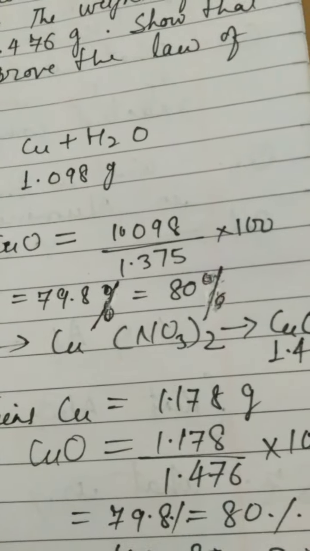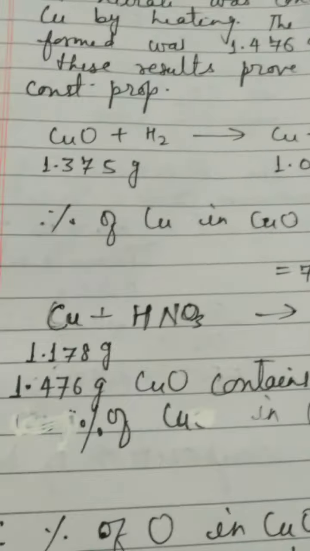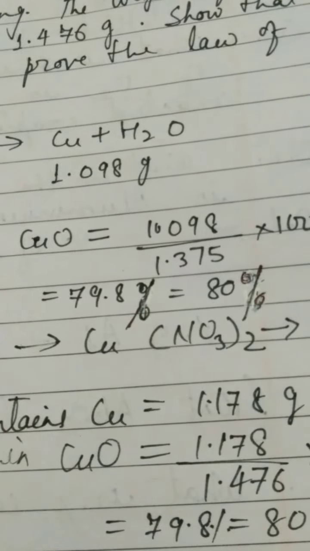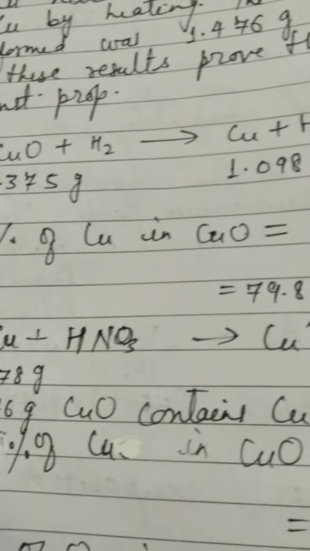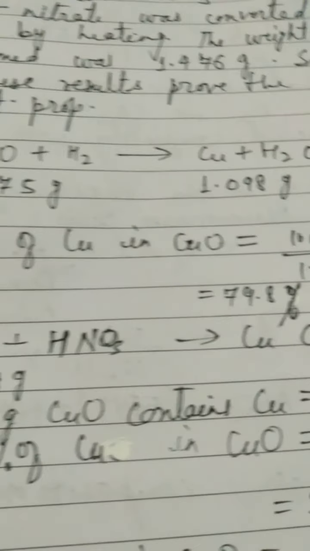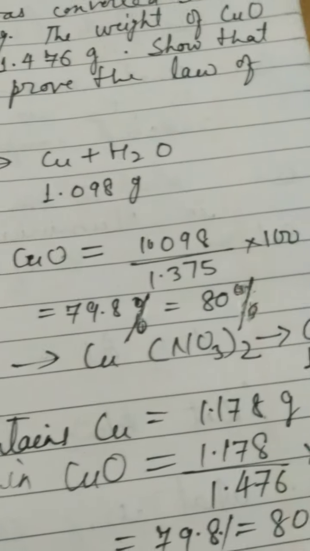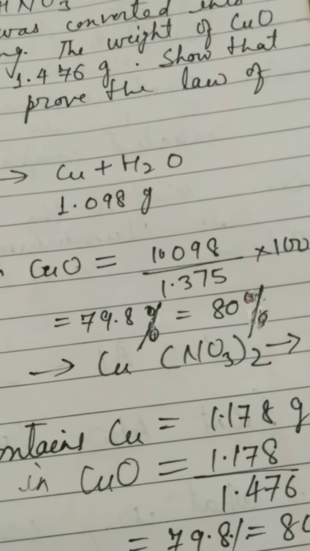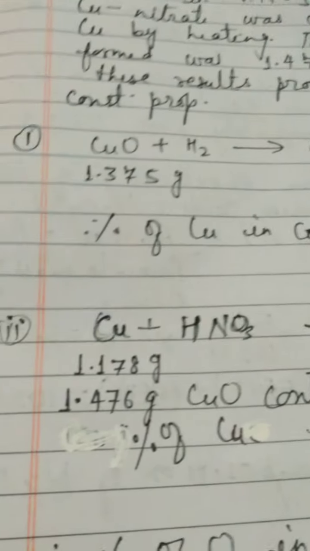Now what is the percentage of copper in cupric oxide? Similarly, as we have calculated in the earlier question: mass of copper divided by mass of cupric oxide, multiply 100. Mass of copper here is 1.098, and what is the mass of cupric oxide? 1.375. Multiply 100, so it is coming as approximately 79.8%. In percentage you can also round it up. So finally we are writing 80%.